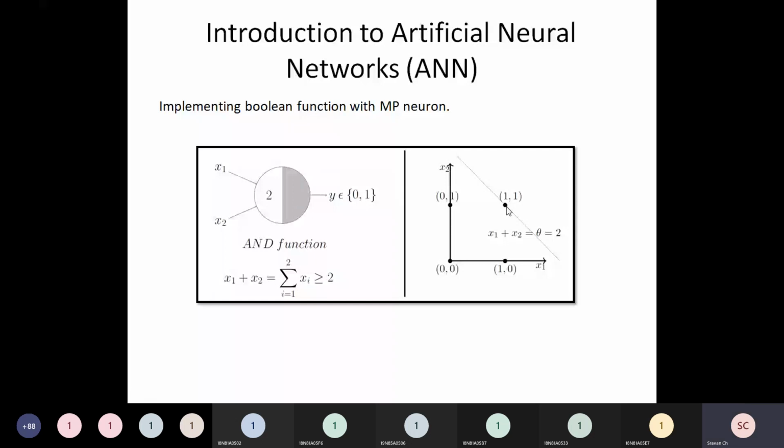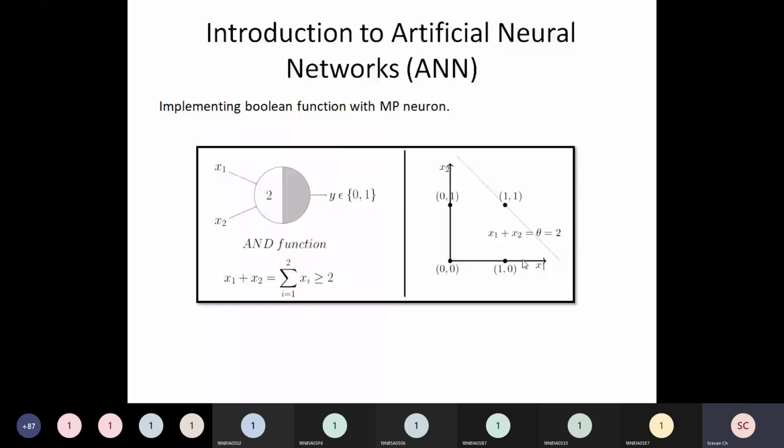Got the point? Now please observe, friends, here I have 1 and 1. If I draw a line like this, all the points which come below this line show all possible cases where we will not go to the movie. So below this line, whatever you get, the output is 0.